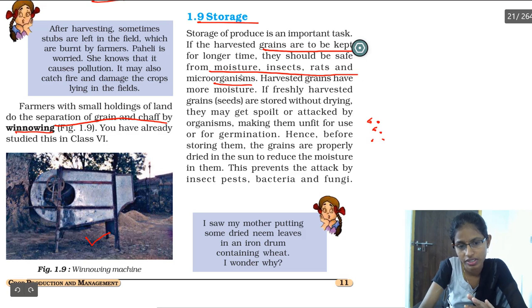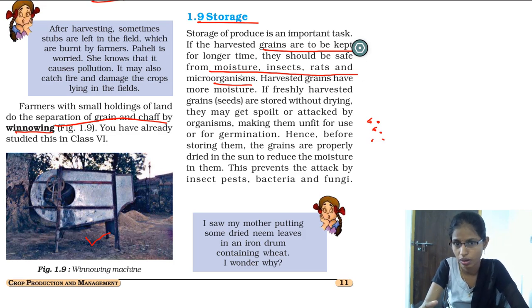If after taking the grains out of the crop we do not store them properly, they are going to be eaten by insects or rats, or microorganisms are going to stay on them, and moisture content is also developed due to the environment. So everything will be lost if you do not store the crops.